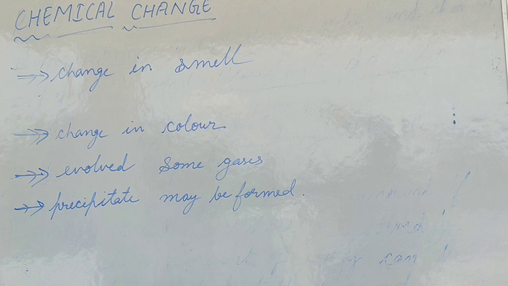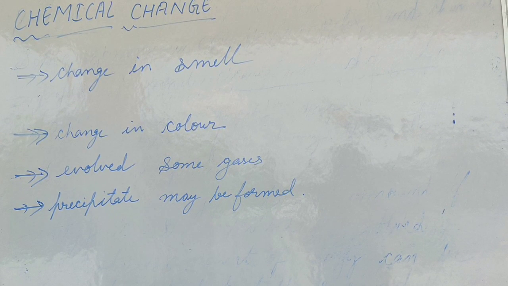During chemical changes, we can also observe a change in color, a change in smell, evolvement of some gases, or the substance produced may be in the form of precipitate.